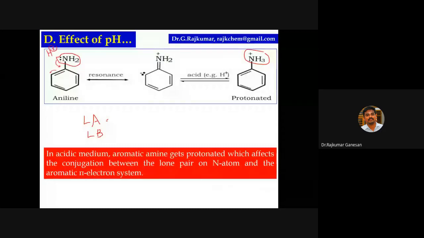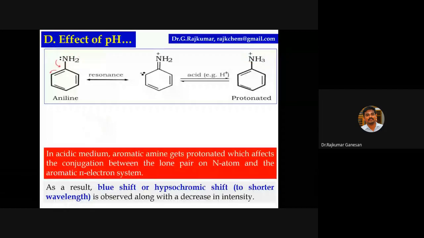So it loses its lone pair of electrons. It coordinates with the proton. So there is no possibility of delocalization. Please recall your basic concepts, then you will understand. What happens as a result? Blue shift is observed. Is it clear?